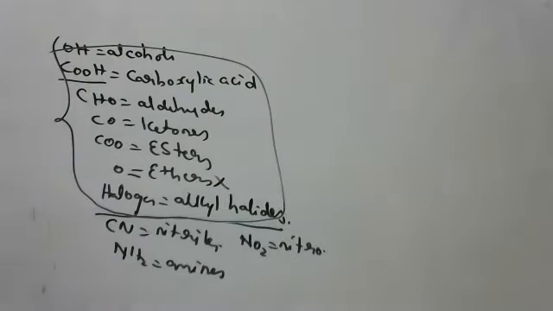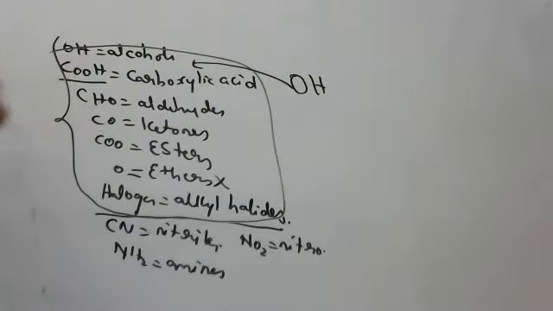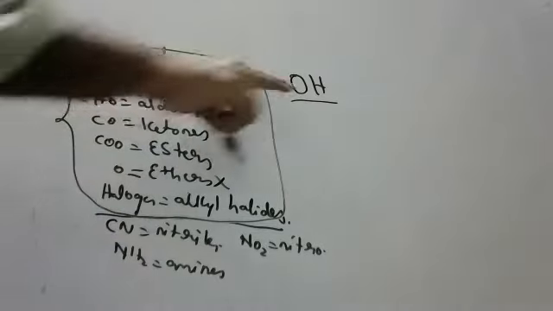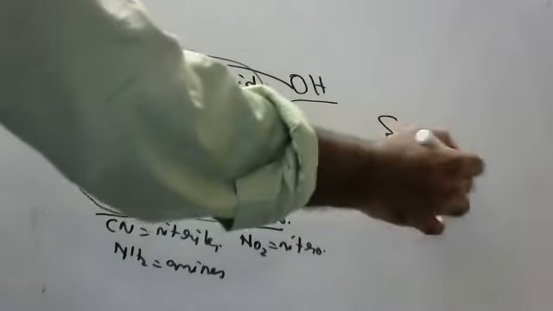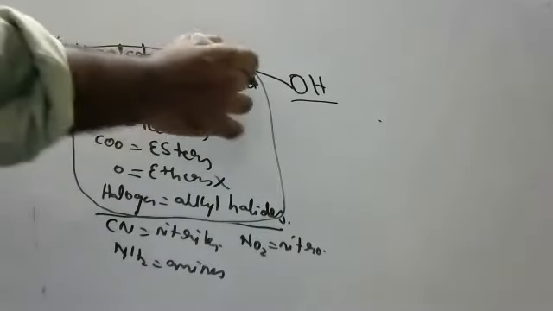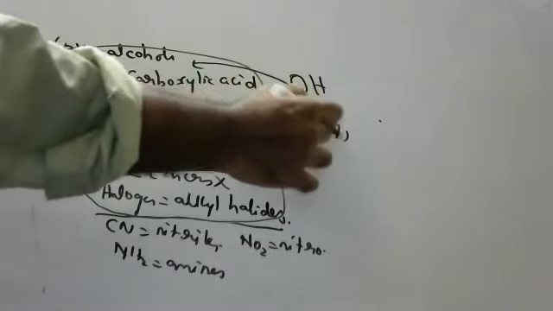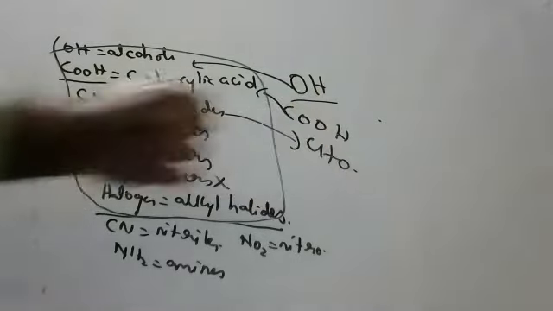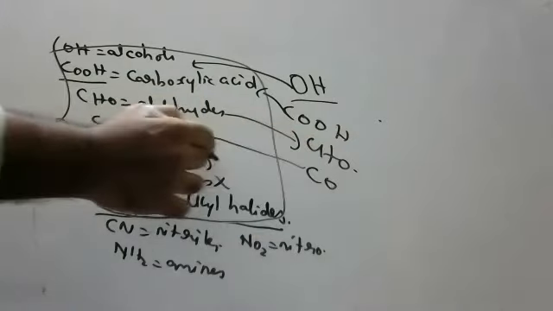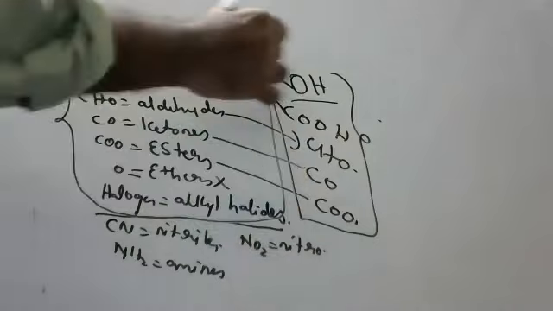So you should never forget, children, what is meant by OH. OH means alcohols. In normal chemistry, OH means base, but in carbon compounds, OH means alcohol. Ethanol, C2H5OH, is an alcohol. Next, carboxylic acids. What is the functional group of carboxylic acid? COOH. Aldehydes? CHO. Ketone? CO. Ester? COO. If you can remember in 10th class, this much is enough.